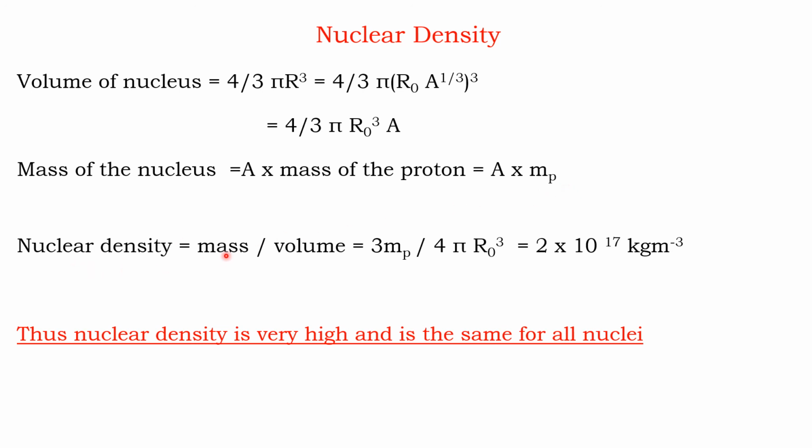Therefore, the nuclear density is equal to mass by volume. We know that mass is equal to volume into density. Therefore, density is equal to mass by volume. That is, the nuclear density is equal to A into mp divided by 4 by 3 pi R0 cube A. Then finally we get the nuclear density as 2 into 10 raised to 17 kilogram per meter cube. That is, the nuclear density is very high and is the same for all the nuclei, and it is a constant.